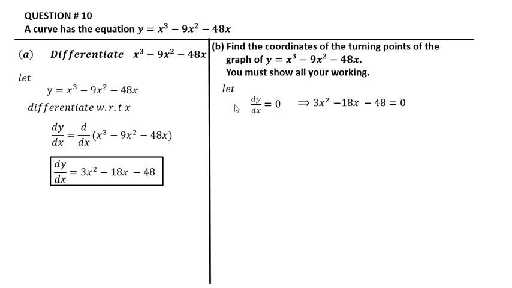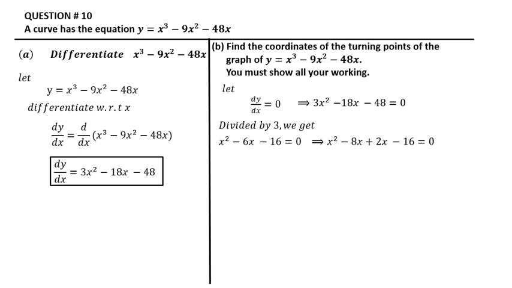The dy/dx we calculated in this question is 3x² − 18x − 48 = 0. Dividing this equation by 3, we get x² − 6x − 16 = 0.